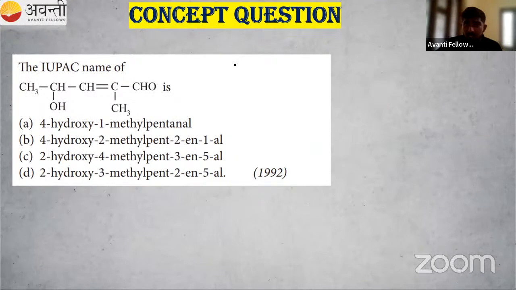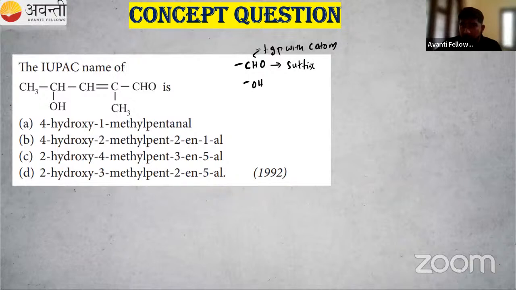So here we have a CHO group and an OH group. So which one has more priority? This is a functional group with a carbon atom. So with a carbon atom means it has more priority. So the CHO group has more priority. So it should act as the suffix. If the aldehyde group is the suffix, then we will use al. Okay. So in which option is al present? So pentanal, al. Now, in these options al is present.